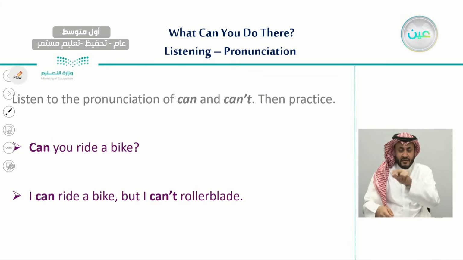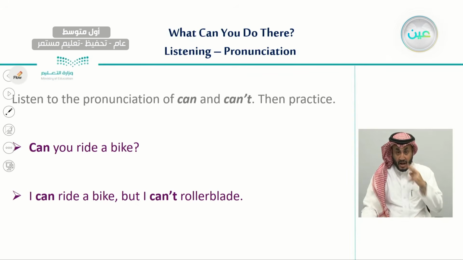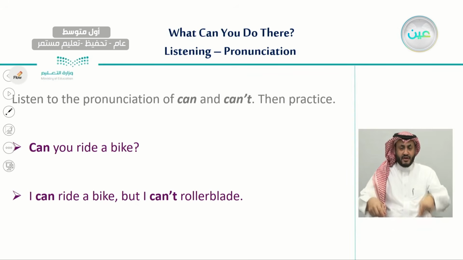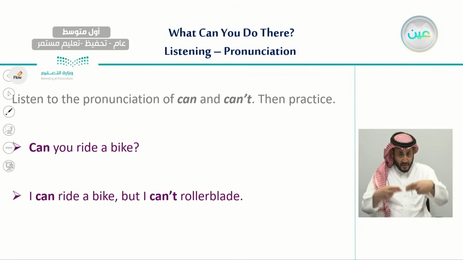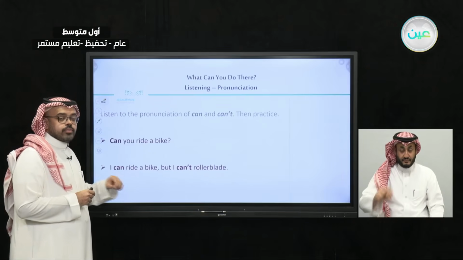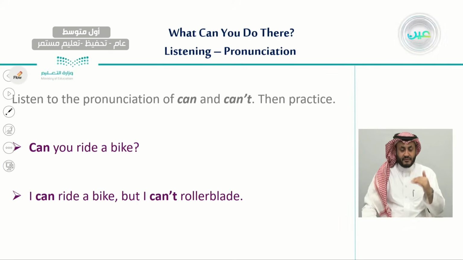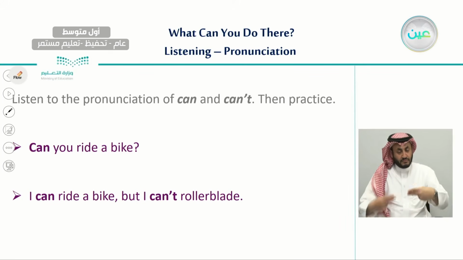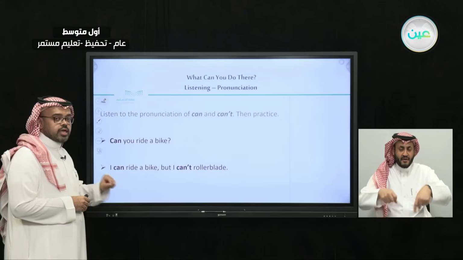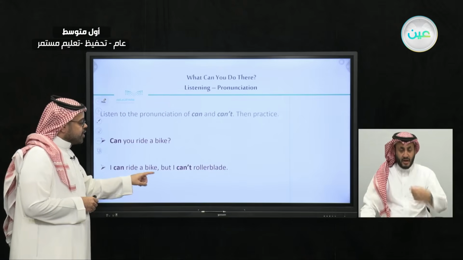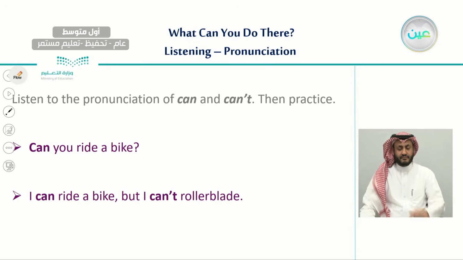The first one, can you ride a bike? Can you ride a bike? So here we pronounce can as can. Can you ride the bike? And the other one, I can ride the bike, but I can't rollerblade.